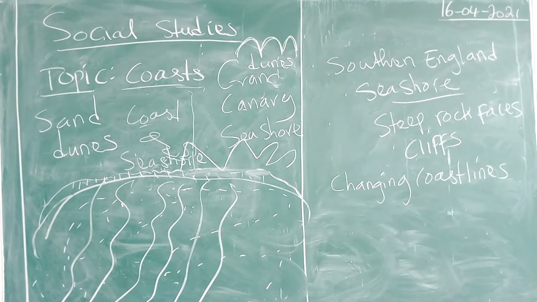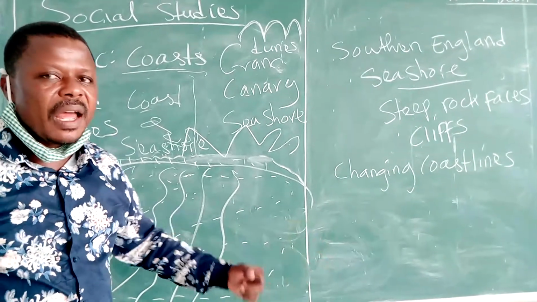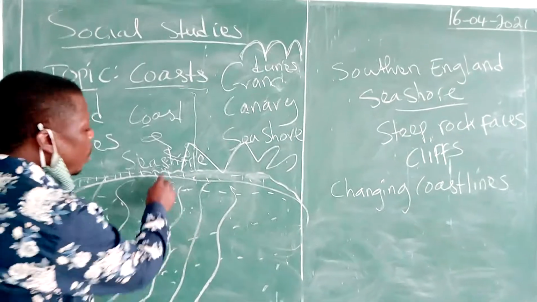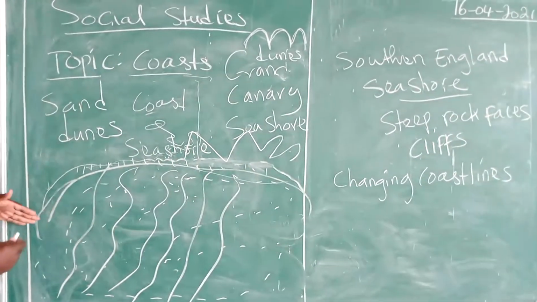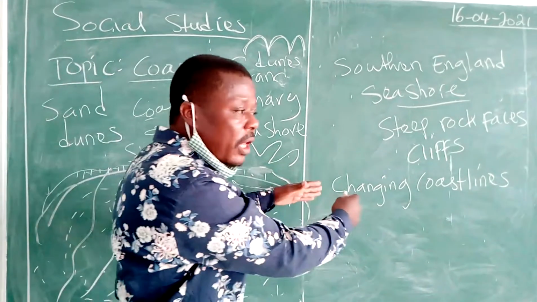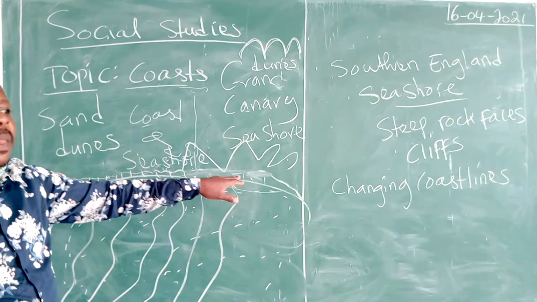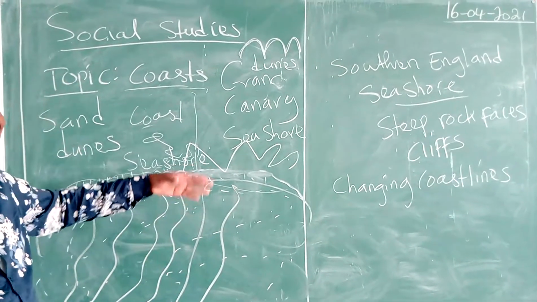So oceans too at times can create new land, can form new land. How do oceans form new land? Remember that the coastline is very large. So as the ocean is walking down this way, it is also walking up this way. As the ocean is walking, it beats the coastline, beats the rocks. In a forward and backward movement, it carries what is known as pebbles.